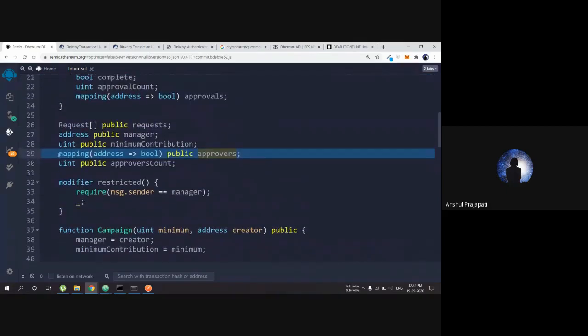But we are using mapping here. What is this mapping doing? It's like a hash value, like a dictionary in Python, or a map, a hashing kind of thing. So it's not an iterating thing. It's like when we have approvers and an approver has some ID, you have to give some key, and only that key is going to be given by the approver.